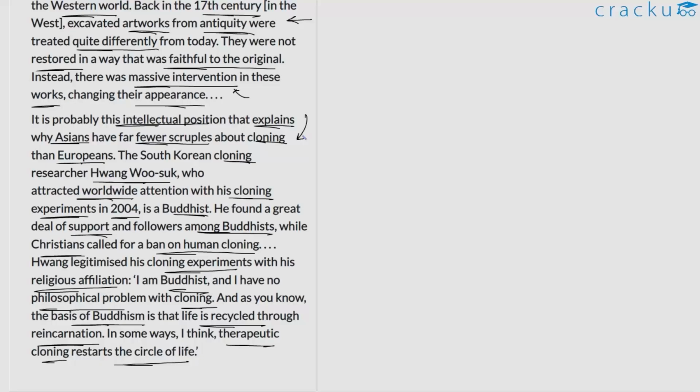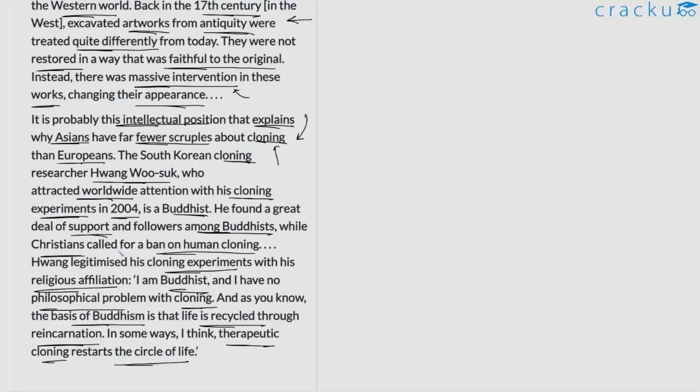And more specifically, the author is trying to say that perhaps the kind of beliefs that is held by Easterners is why they have less hesitation when it comes to taboos such as cloning, which is a big deal in the Western world. So the author gives the example of South Korean researcher Hwang Won-suk. He says that this particular researcher, he undertook some form of research with regard to cloning, and it faced a lot of backlash from the Christian community here in the West.